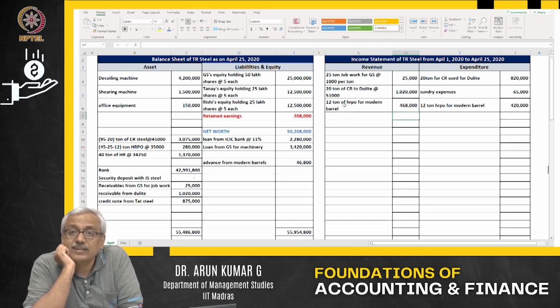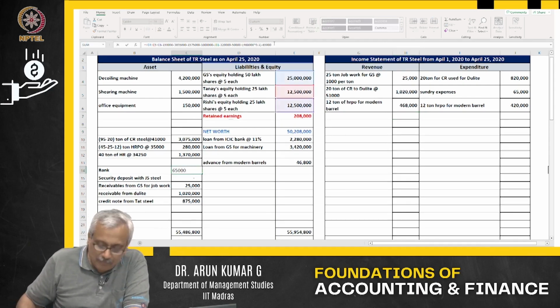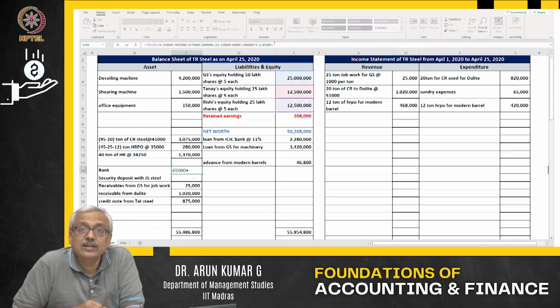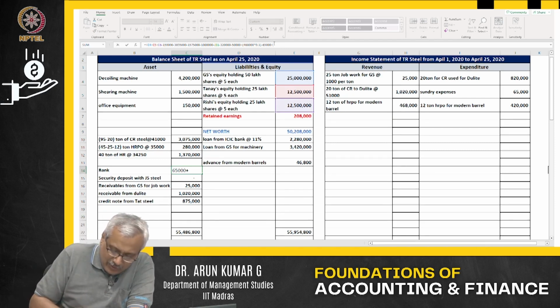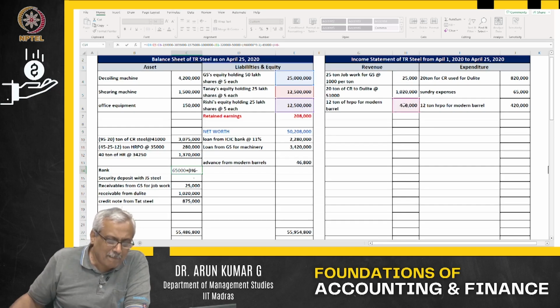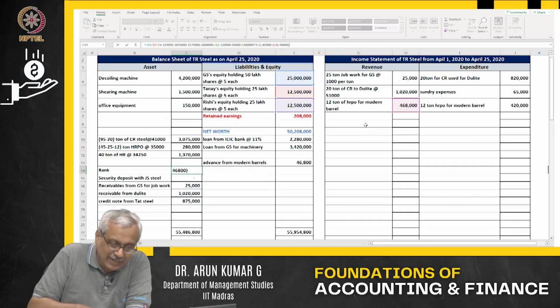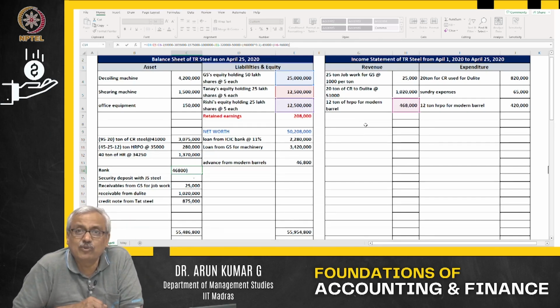Revenue is impacted. What is the other account that has to be impacted? Obviously, because they settled everything on the same day, the other account that has to be impacted will be the bank account. What will be the value that you will receive? The value that you will receive is this 4,68,000 minus the advance that you had received earlier, 46,800. That is what you will receive.